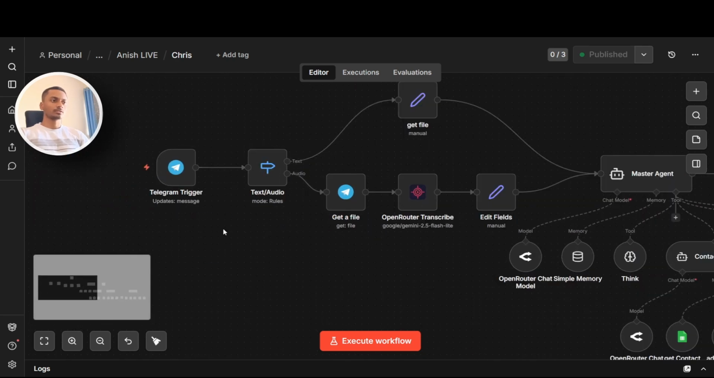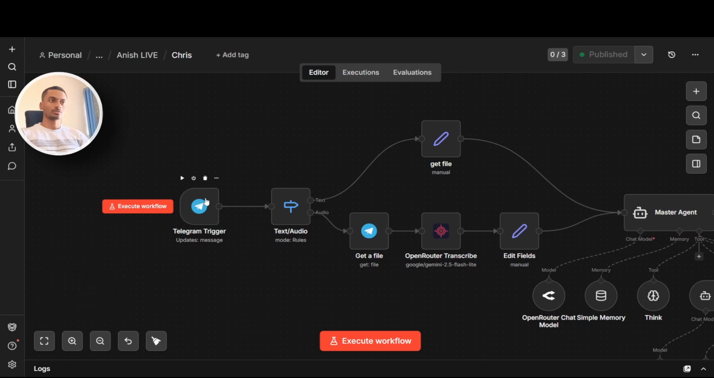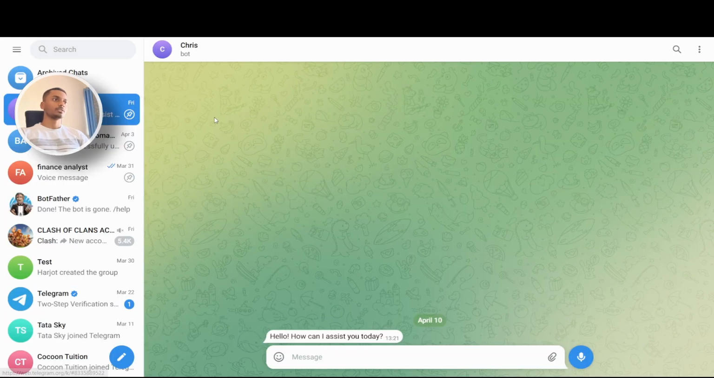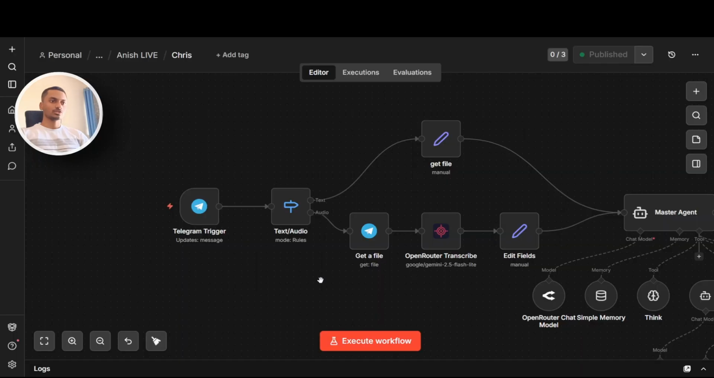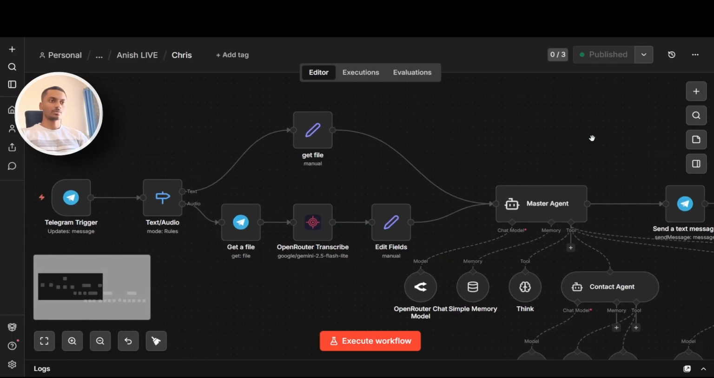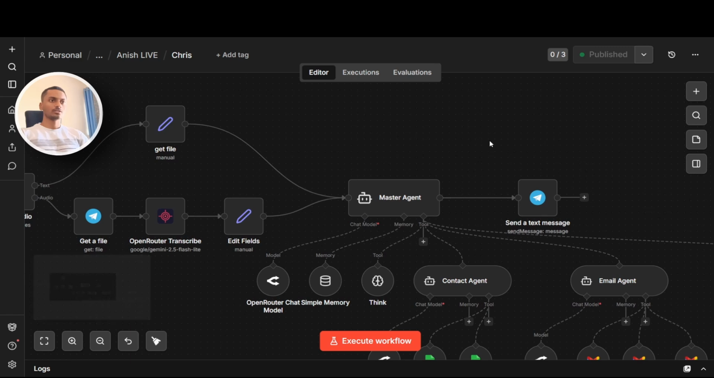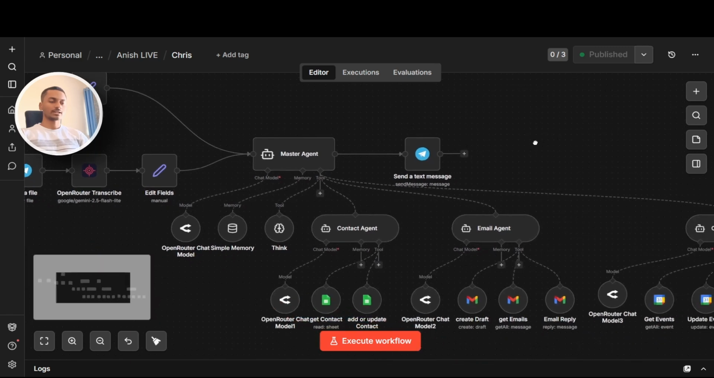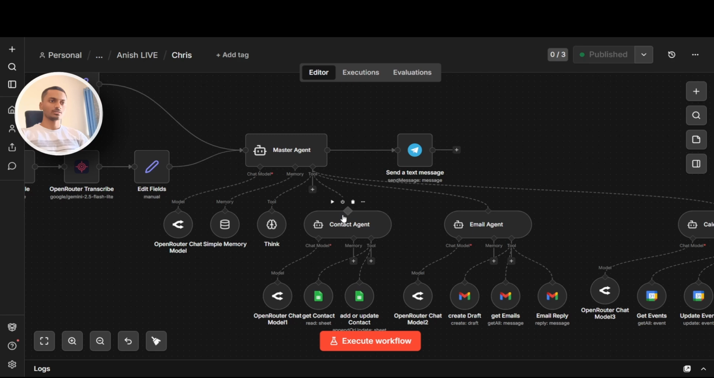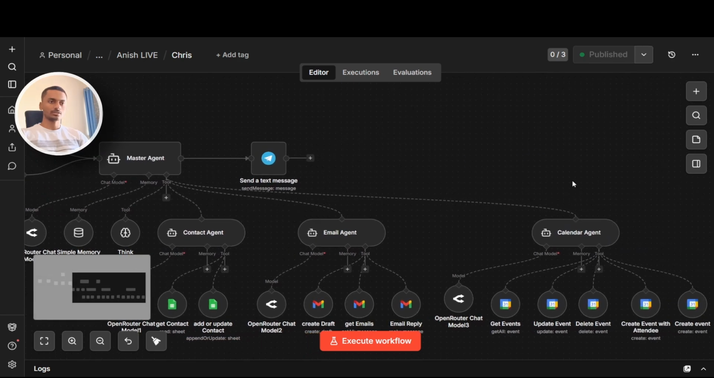The user will either send a text or voice message to your Telegram bot. This is a custom Telegram bot. The bot will then route the message to the master agent. The master agent will then decide where to send the message exactly, either to the contact agent, the email agent, or the calendar agent.